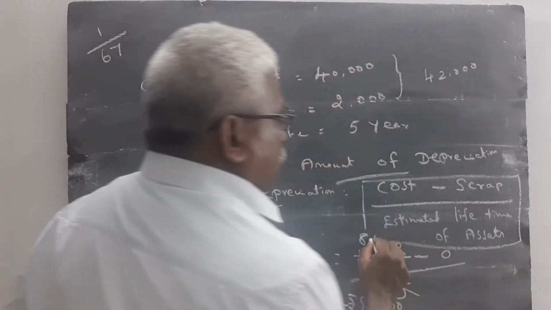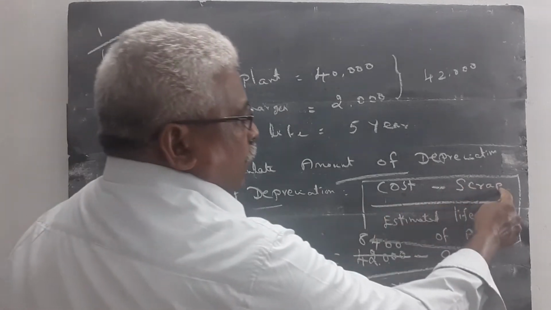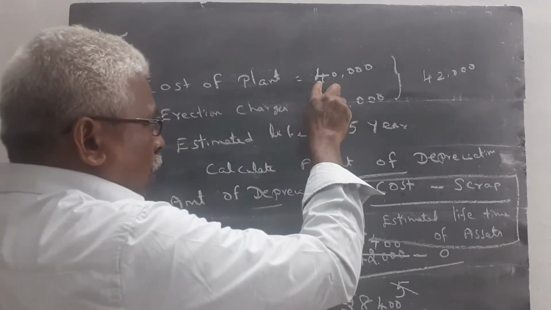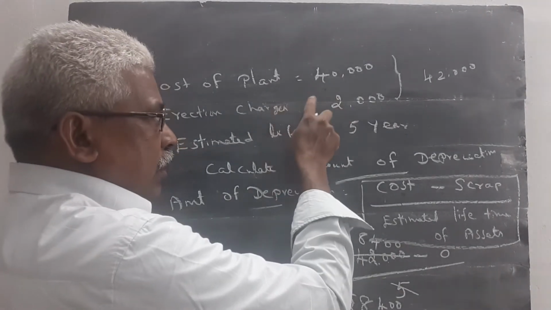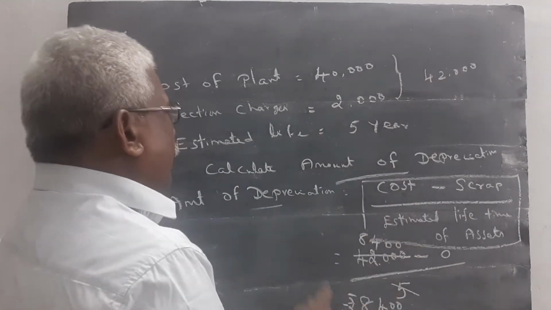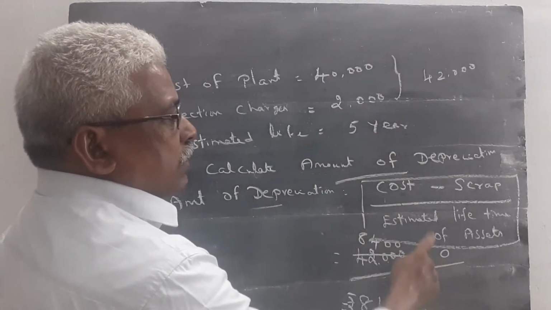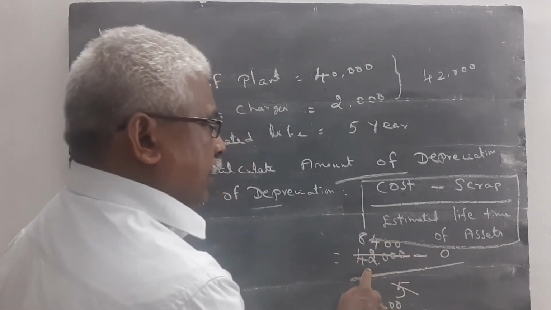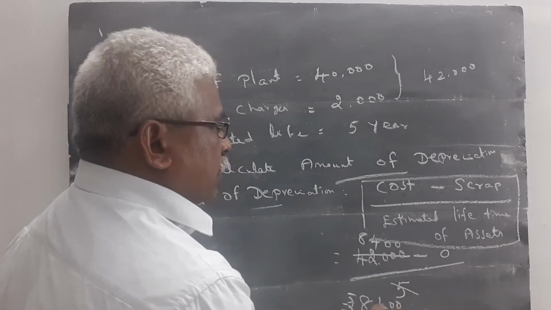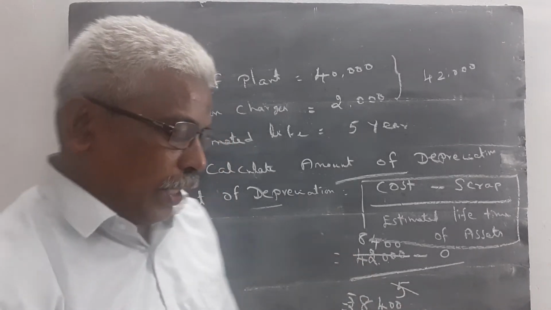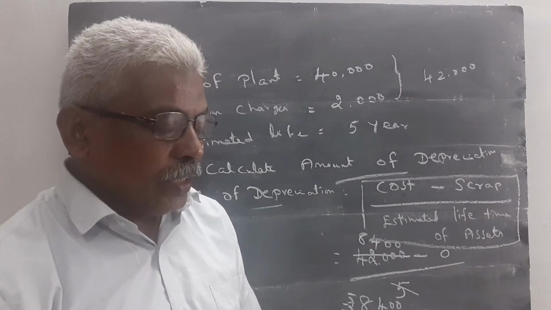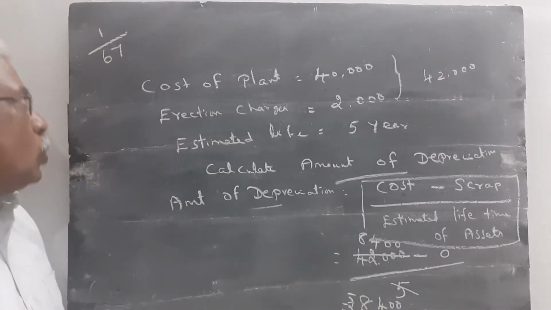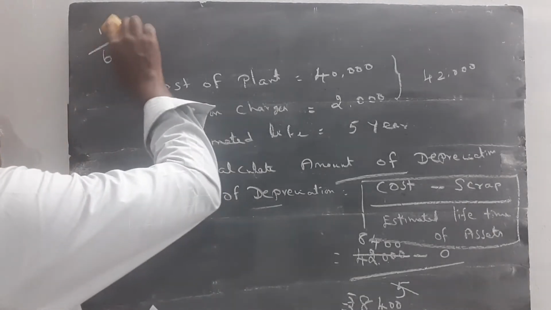The formula is cost of asset minus scrap value divided by estimated lifetime of asset. Cost of asset includes cost plus erection charges or fitting charges or minor repairs. These are all included. Then estimated life is also given, 5 years. So 42,000 minus 0 is equal to 42,000. 42,000 divided by 5 is equal to 8,400. Then we do the second problem. It is also given in page number 67, problem number 2.